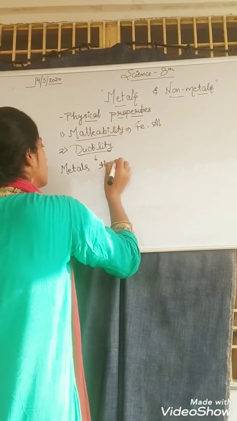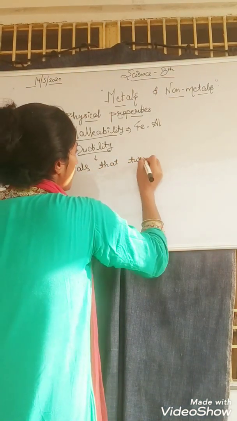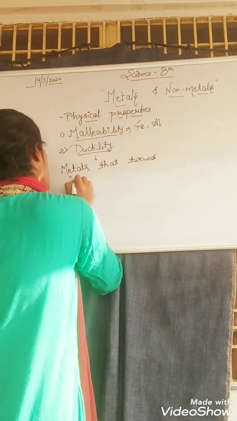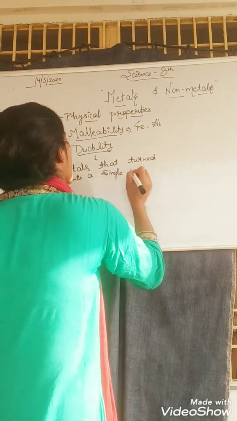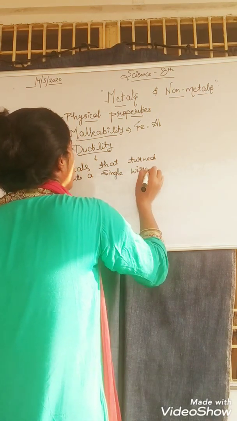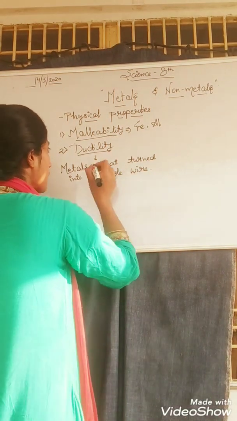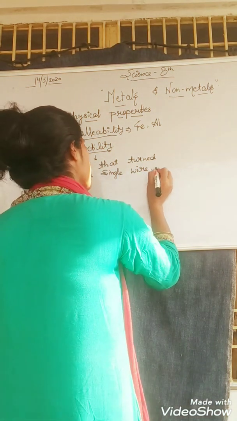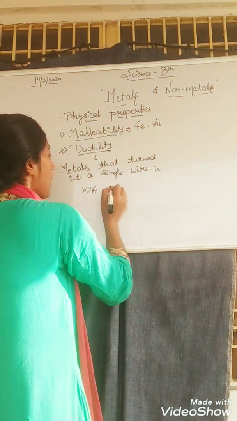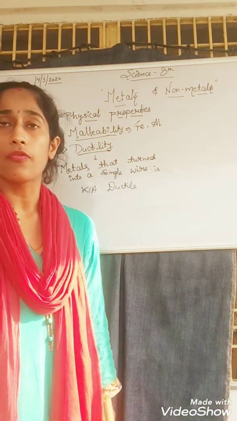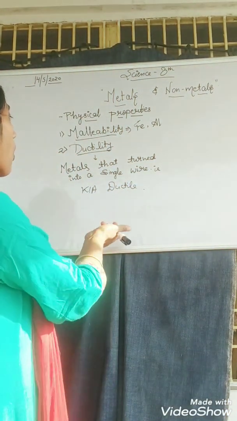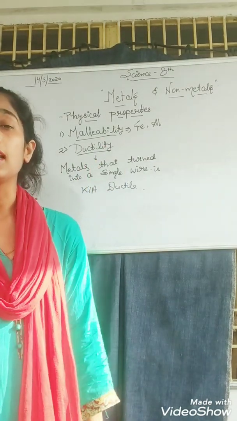Metals that turn into a wire, single wire or double wire, mainly we use single wire, are known as ductile. And we can say that it has the physical property of ductility, or it is ductile in nature.